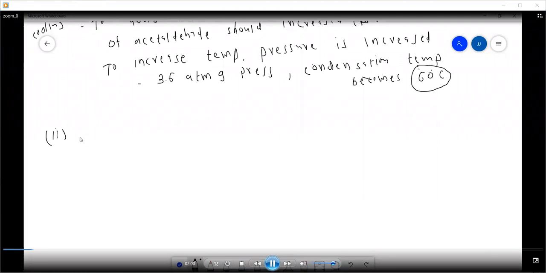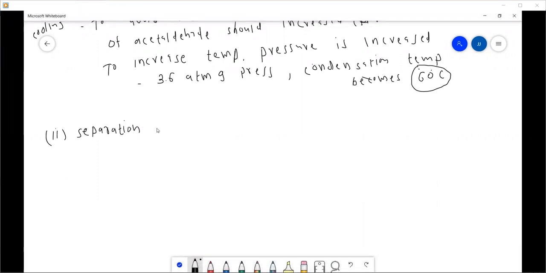Right, separation of methyl chloride from chloromethane.